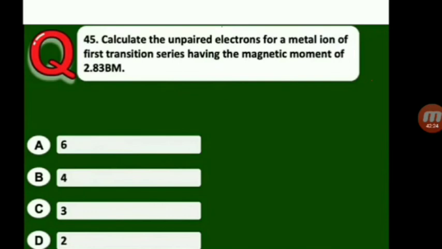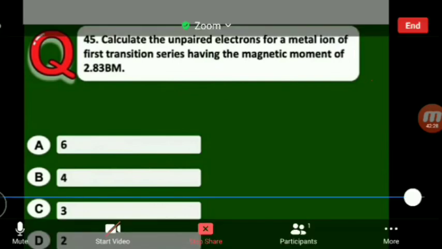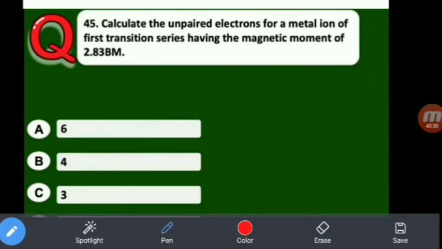Any magnetic moment value is given, for example x point yz, then the unpaired electrons are nothing but x. For example, 1.78 is given. What is the number of unpaired electrons? 1.